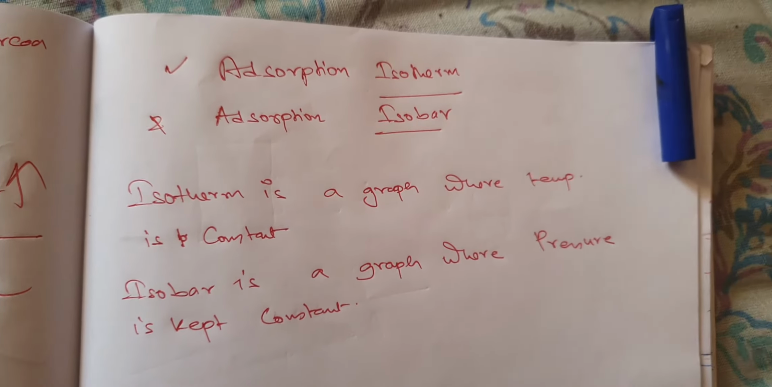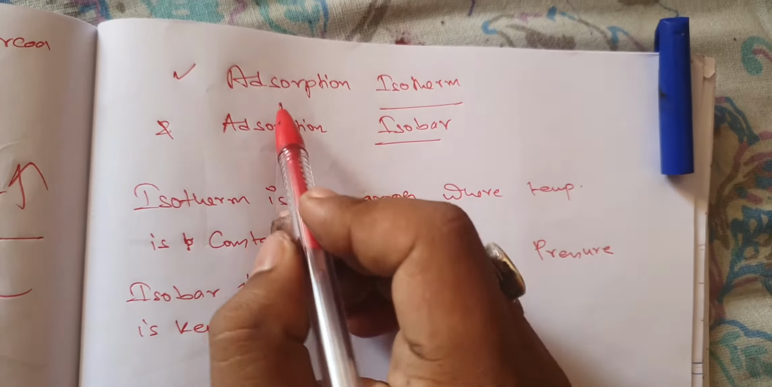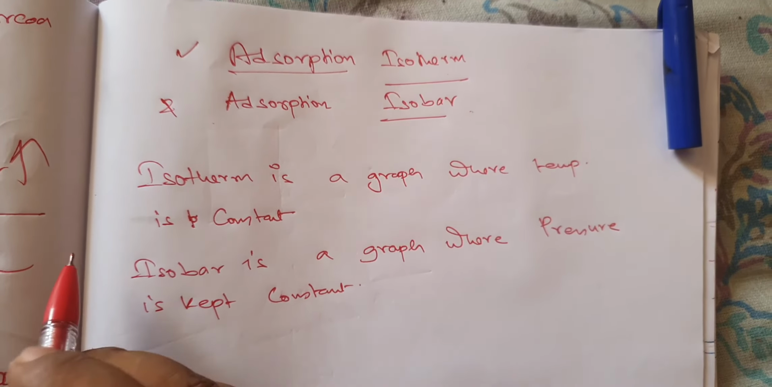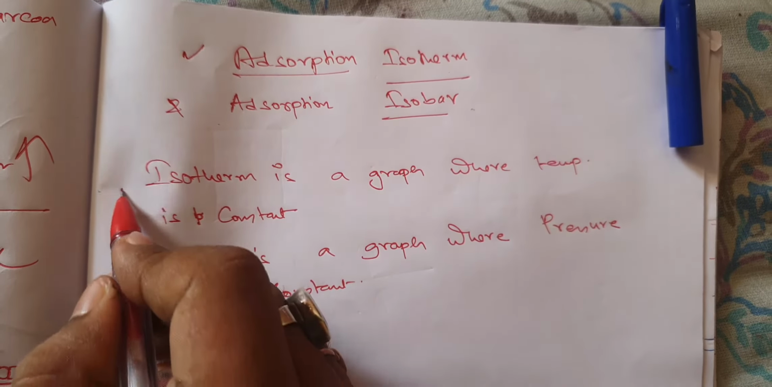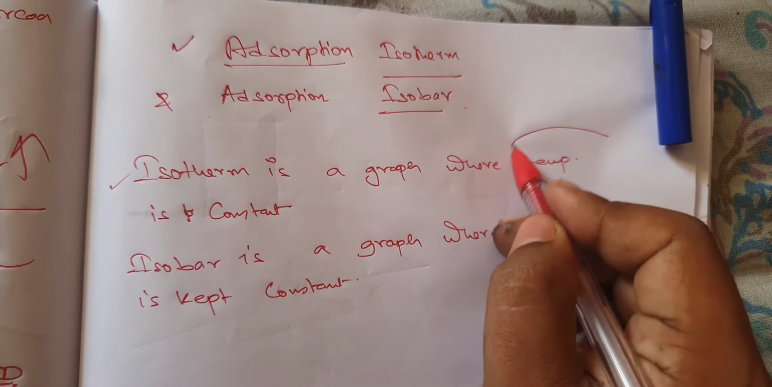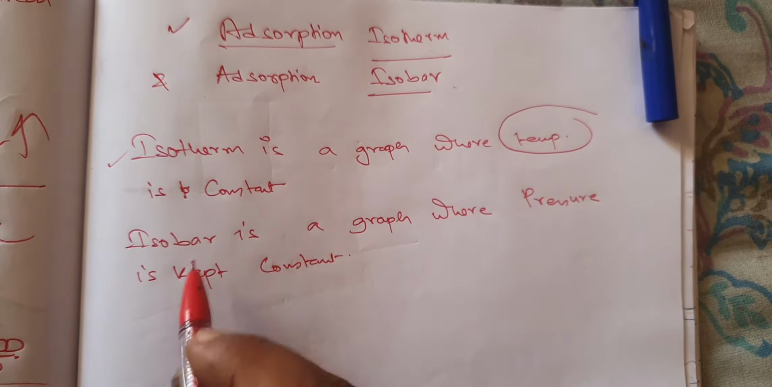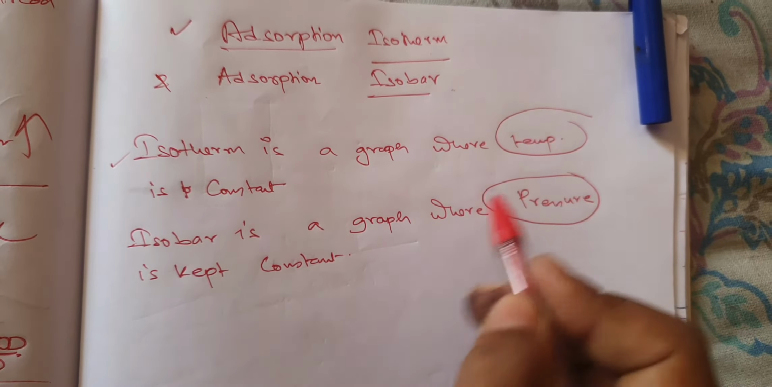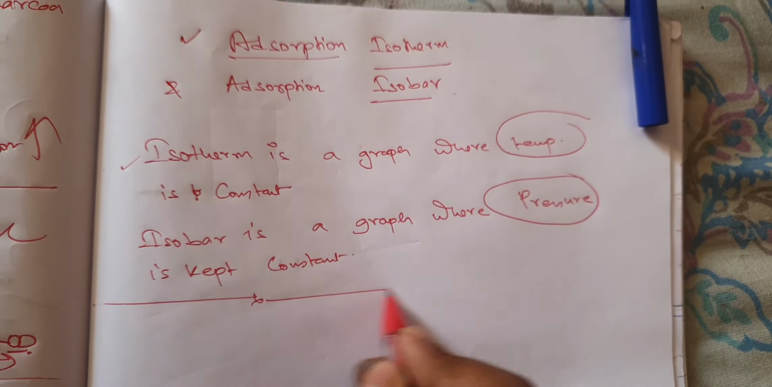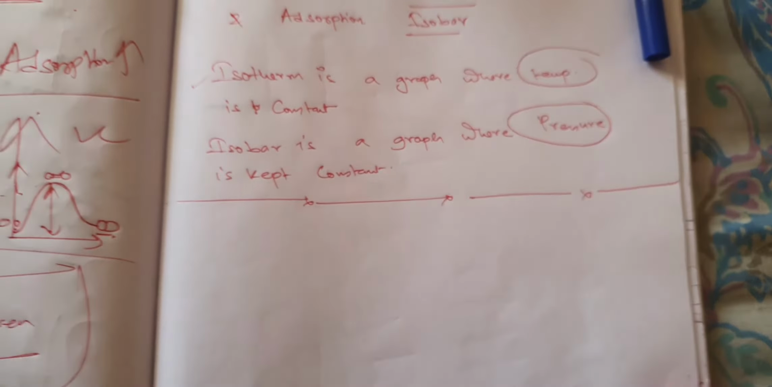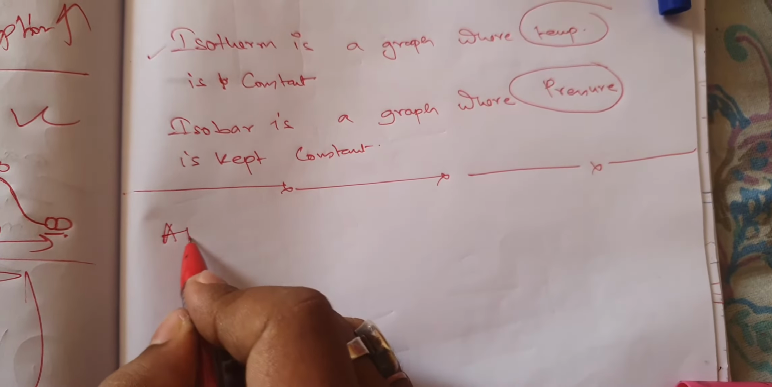Okay, so today we will learn about adsorption isotherm and adsorption isobar. Now, from our knowledge of thermodynamics, we know that isotherm is a graph where temperature is kept constant and isobar is a graph where pressure is kept constant. So, when we learn about the adsorption isotherm and isobar, actually adsorption isotherm is a graph.